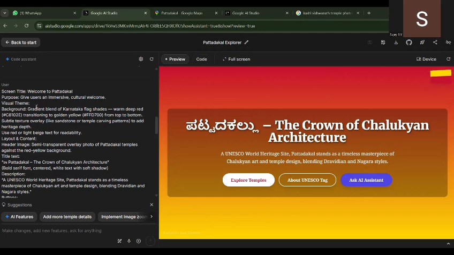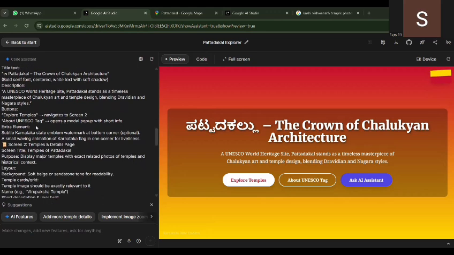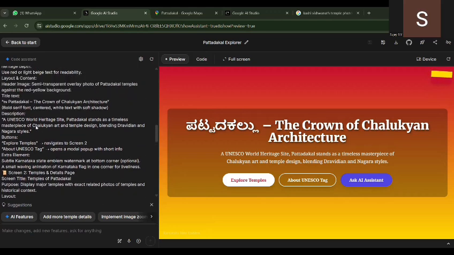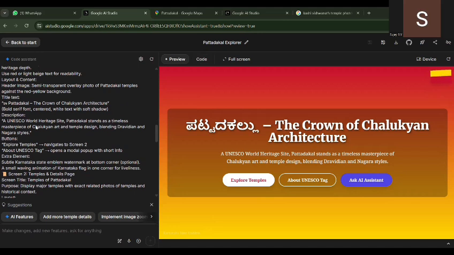First, I'll go through the prompts as fast as I can. I have given a title, Welcome to Pattadakal. This is the prompt which has been given, and you can make changes of your own. For example, I want the crown of Chalukyan architecture in Kannada. The code assistant helps us get more ideas, and it also suggests better features to add to the app.